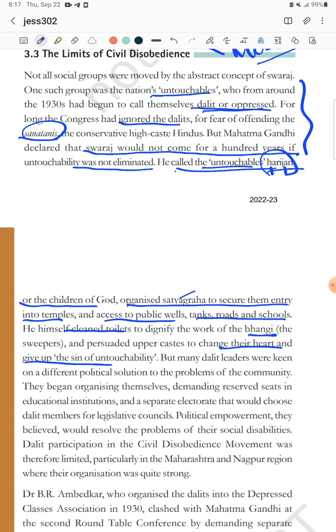He himself said that those who do these things for our betterment are not lower class people, they are making our life better. So we should do all these things. He also cleaned his own toilet to give respect to that community, the sweeper community like Bhangi. He motivated upper caste people: change your heart, stop this sin of untouchability, right? This is all about the question.